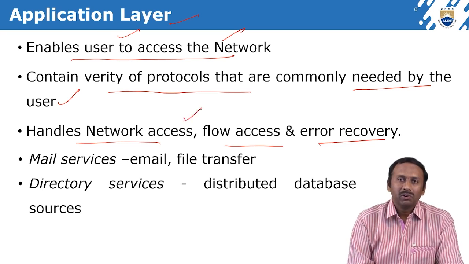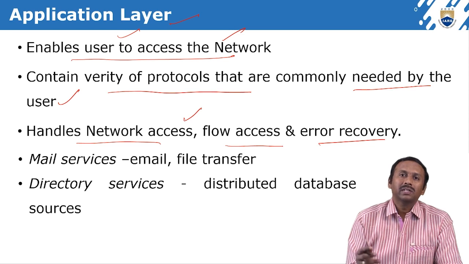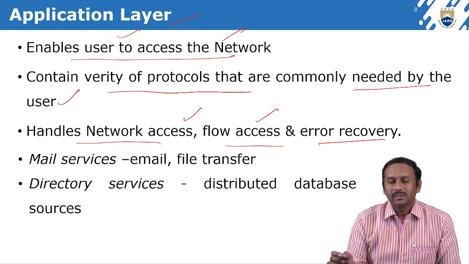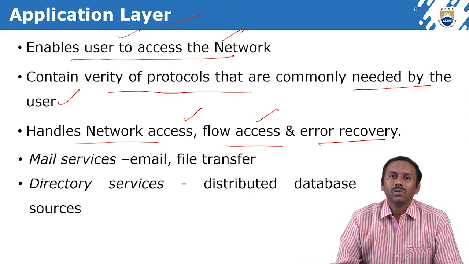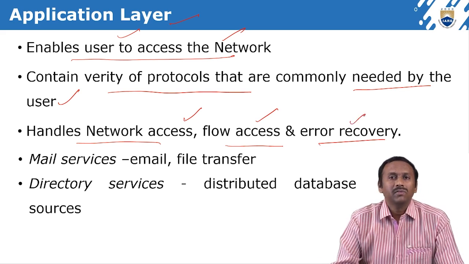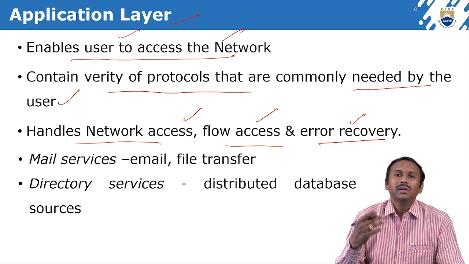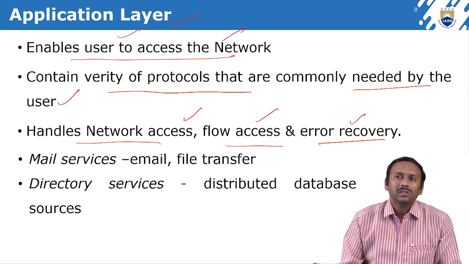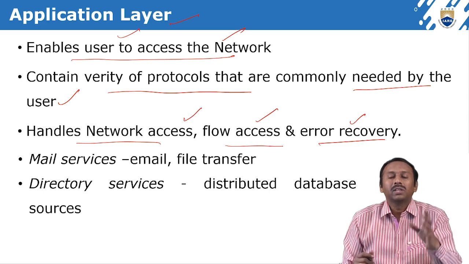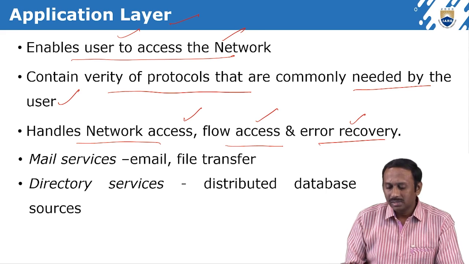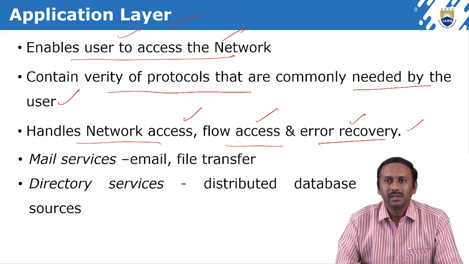What is network access? Through the application layer, the user can access any network. Flow access means flow regulation; information flow can be managed in this application layer. Error recovery means that if any error comes, it has to be recovered. If data is lost, we find where exactly the data was lost, and the data comes back from the respective sender. All these things come under error recovery.